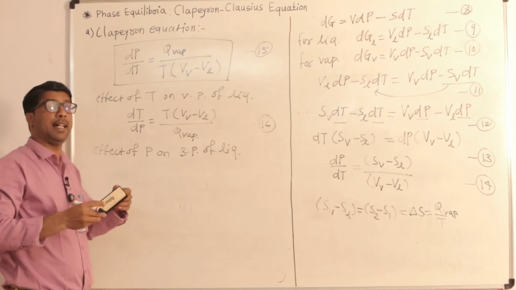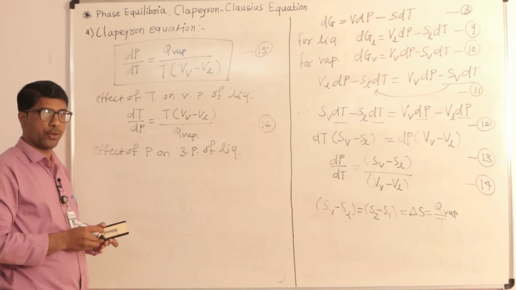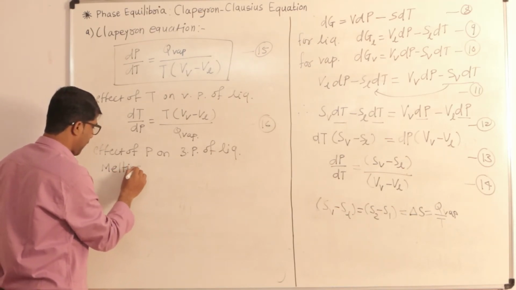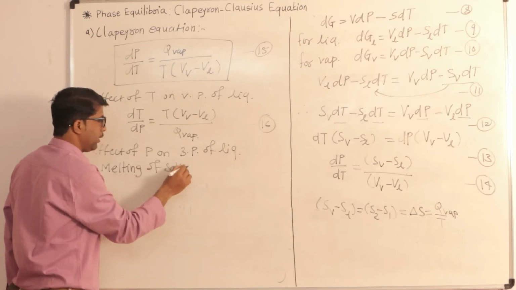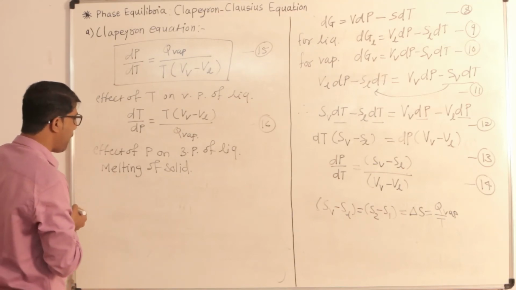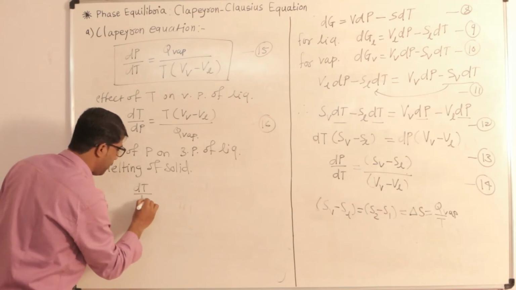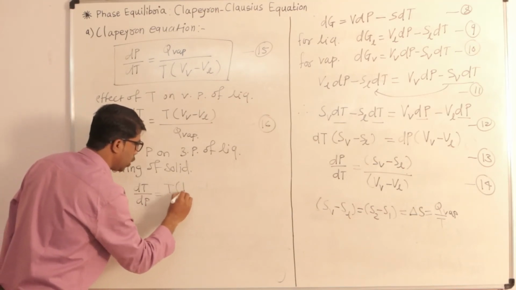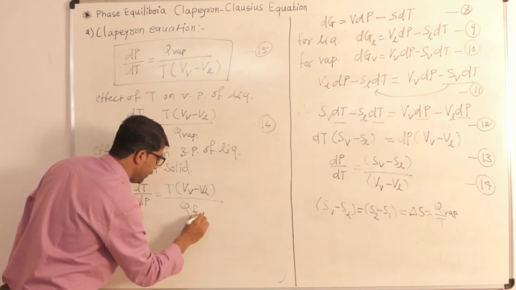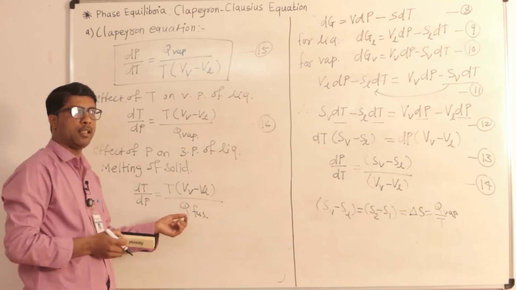Now if we consider another change in state phenomenon, like melting of solid, then this equation becomes dt upon dp, which is equal to T into Vv minus Vl divided by Q fusion. Here Q fusion is nothing but the latent heat of fusion.